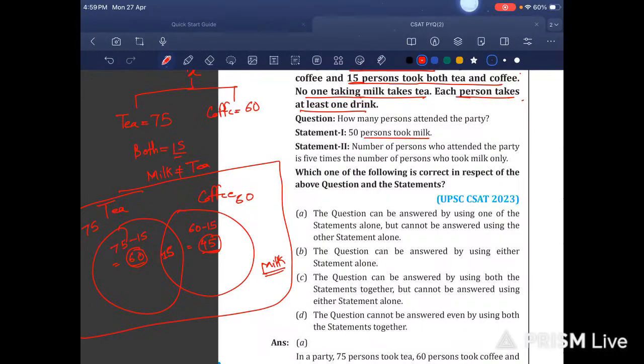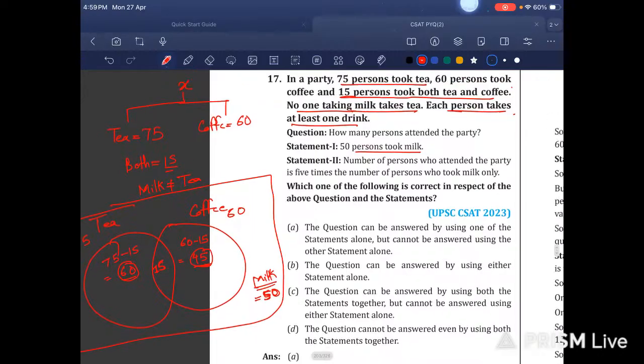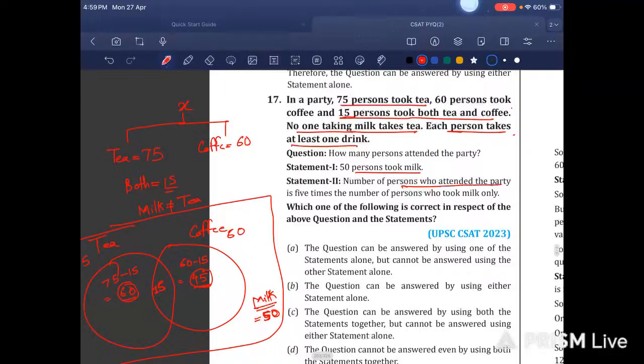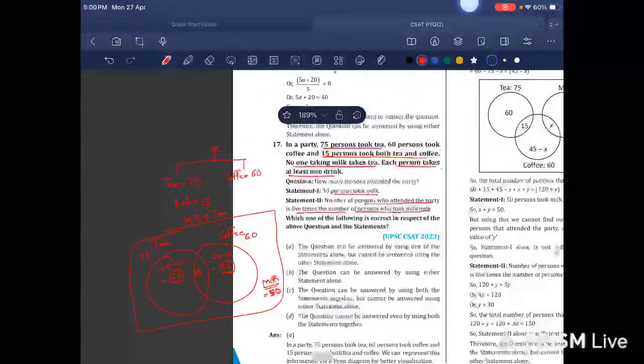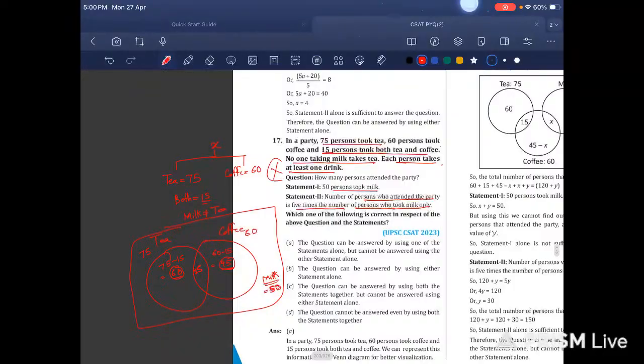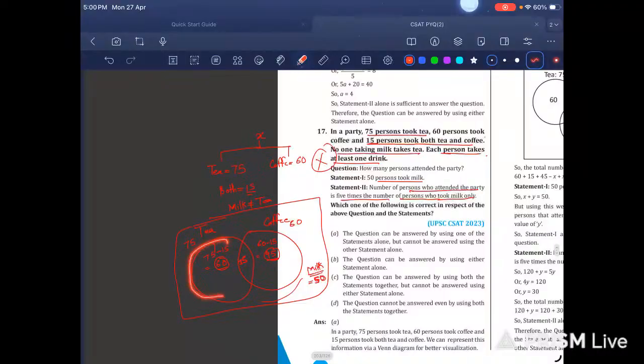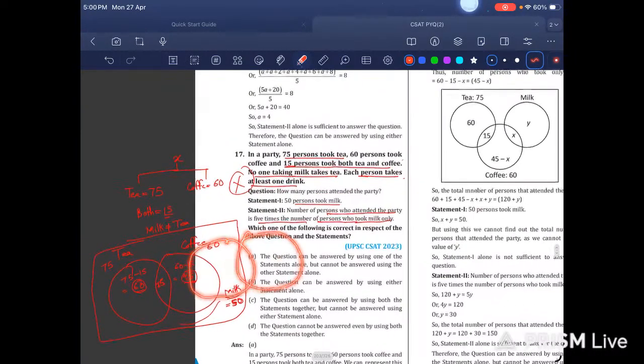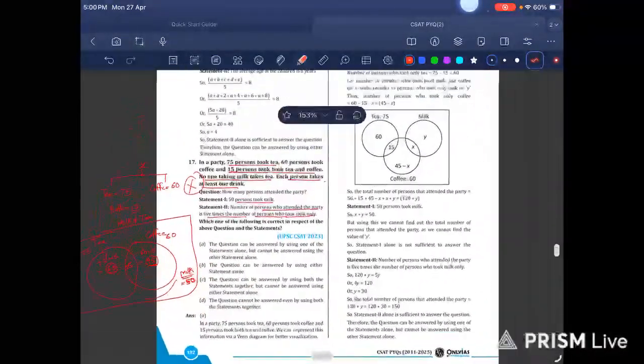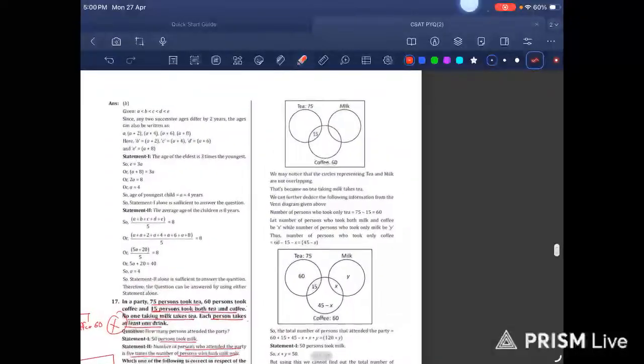50 persons took milk. The number of persons who attended the party is 5 times the number of persons who took milk only. See, to be honest, I don't know how to solve this question, because I don't know how to put milk into tea and quantify the two. Let us see the solution and try to learn from it.